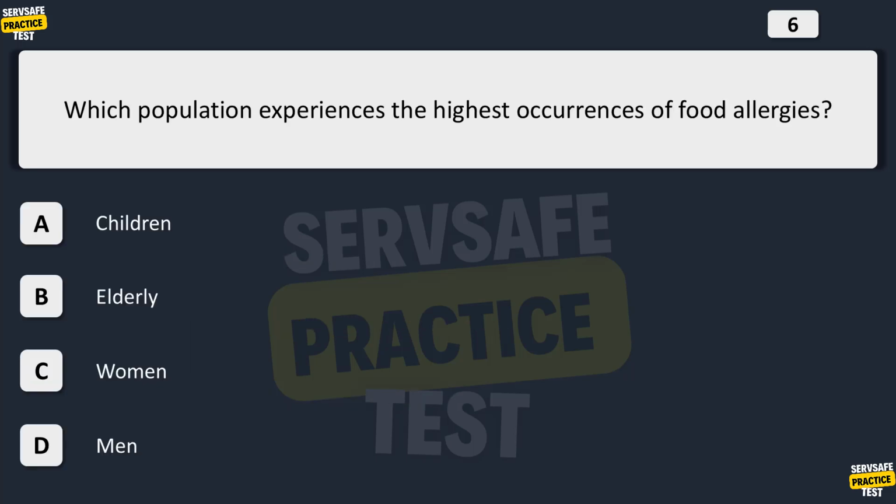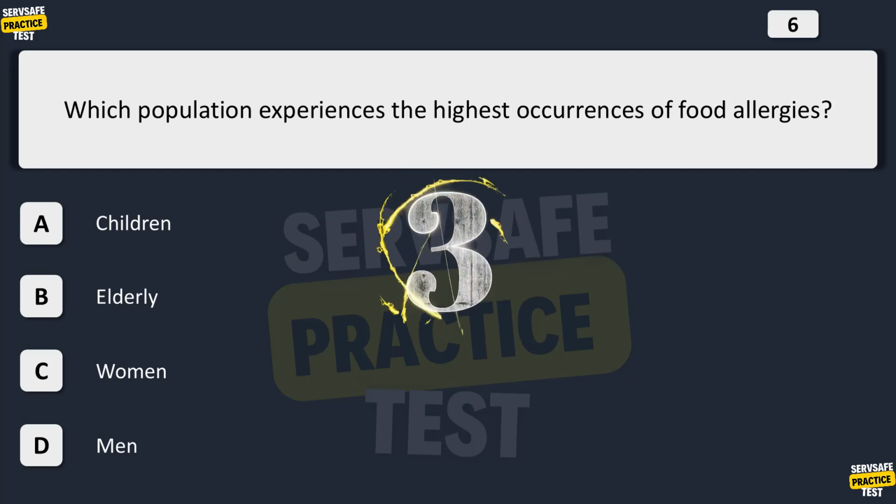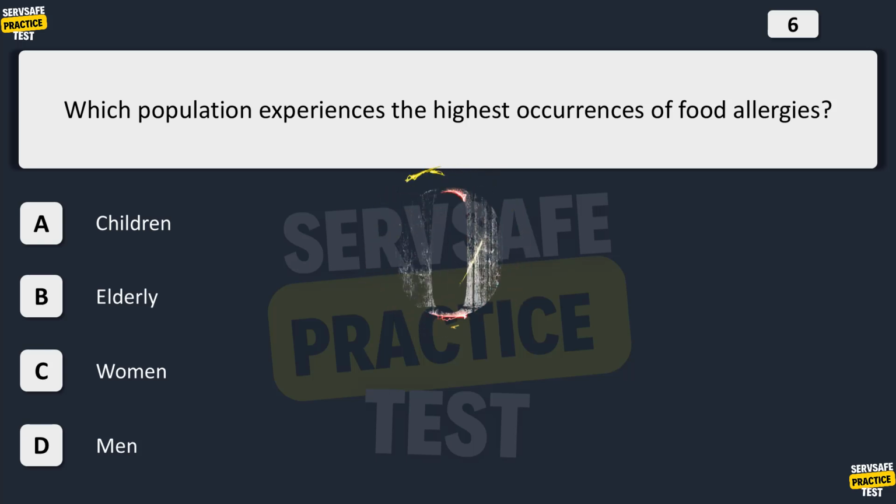Which population experiences the highest occurrences of food allergies? A. Children. B. Elderly. C. Women. D. Men. The correct answer is A. Children. Children's immune systems are more reactive to allergens, with peanuts being their most frequent allergy.